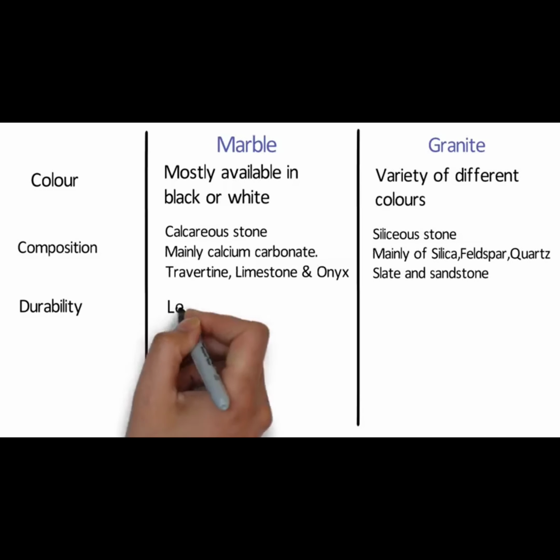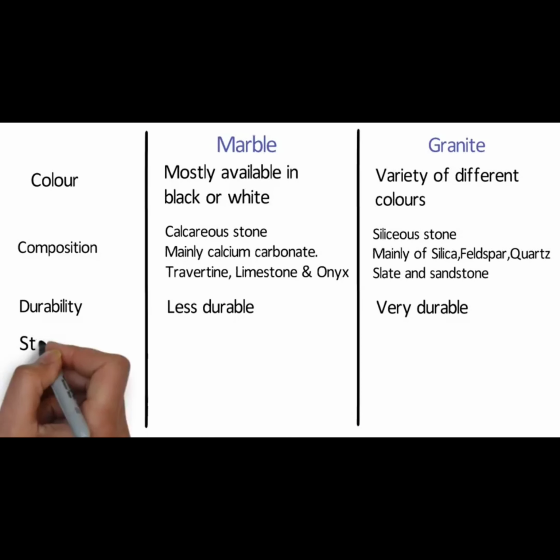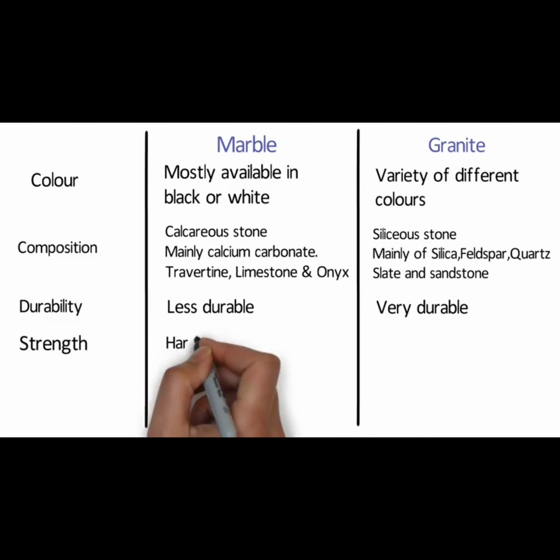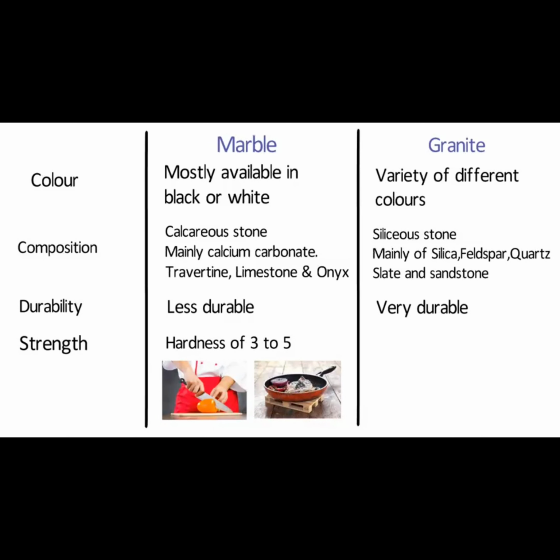Durability. Marble is less durable, whereas granite tends to be very durable and easy to clean. Strength. Marble has a hardness of 3 to 5 on Mohs scale. Common kitchen tasks such as cutting, contact with hot pans and dishes may also damage marble. Granite has a hardness of 6 to 7 on Mohs scale.